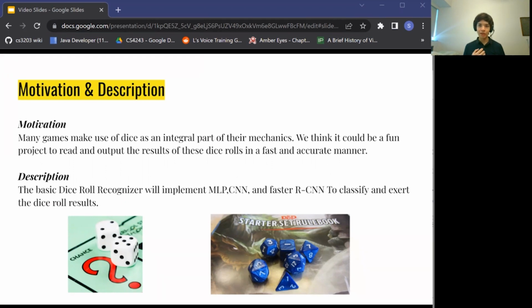As you know, many tabletop games use dice as their real-world equivalent of a random number generator, and there might be some use case to read the results of these dice rolls into a computer quickly and accurately. As for the description, it will just be an implementation of MLP, CNN, and Faster RCNN using the dataset of our various dice rolls.